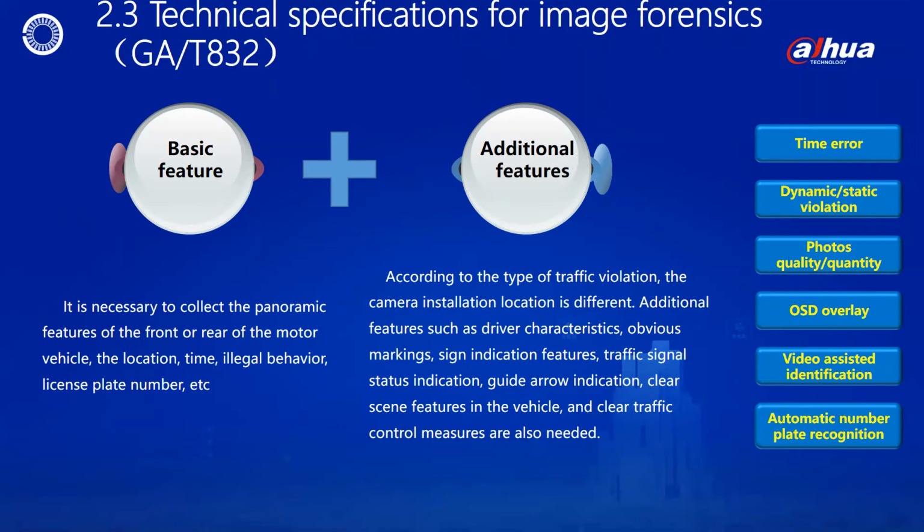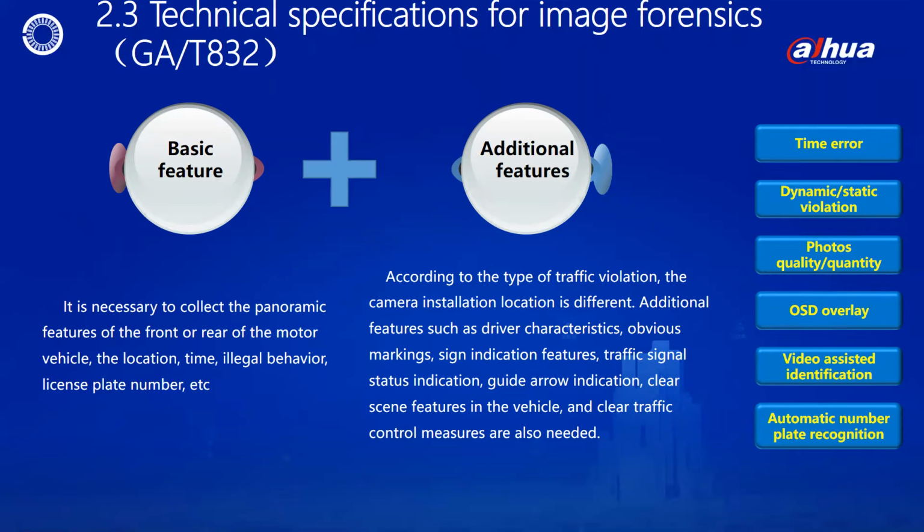The photo must clearly show the panoramic features of the front or rear of the motor vehicle, the location of the traffic violation, the time of the violation, the characteristics of the violation, and the number plate number.